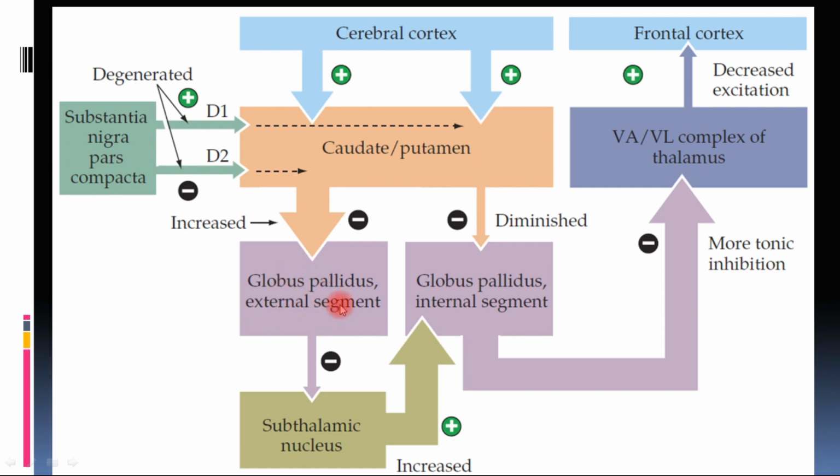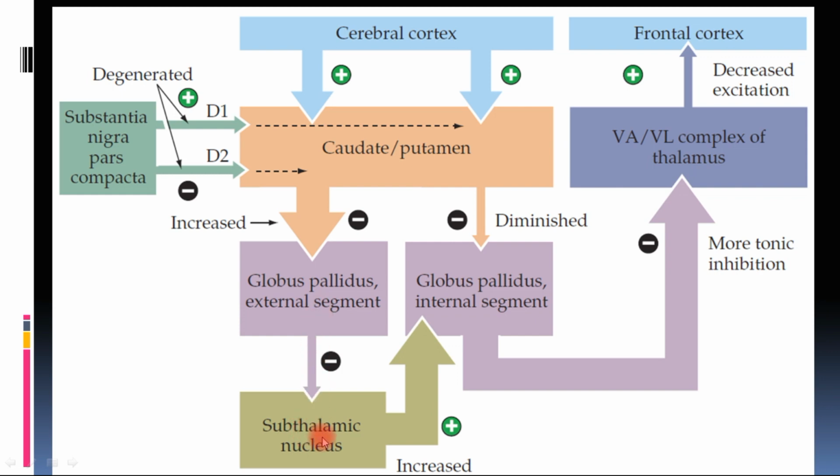So inhibition to this has increased because of the lack of D2. Now since its inhibition has increased, its discharge to the subthalamic nucleus has become less. When this gets inhibited more, its discharge becomes less and the subthalamic nucleus will act more.